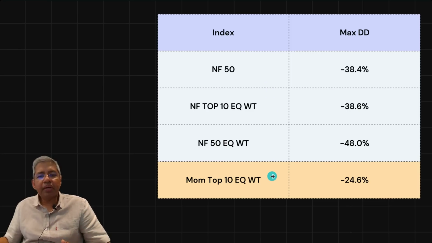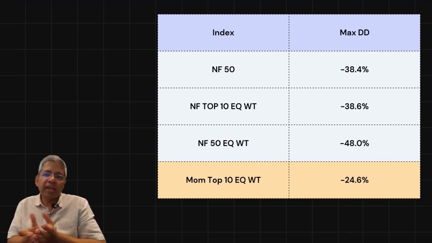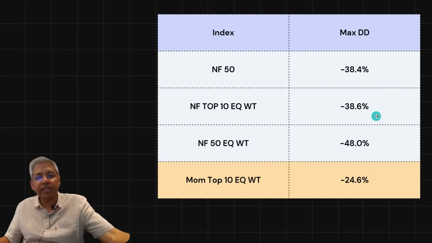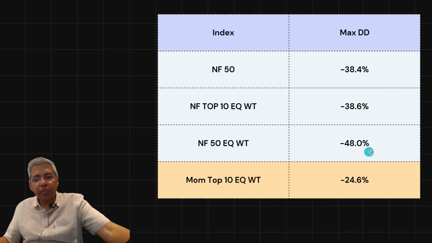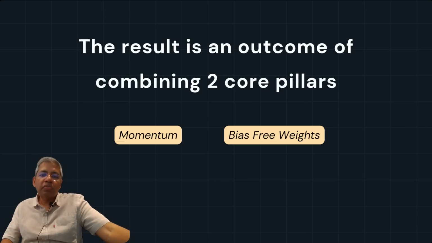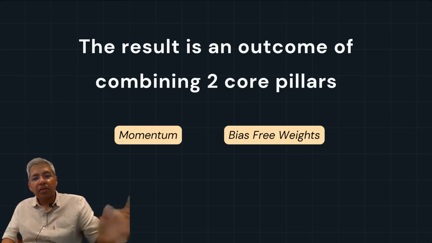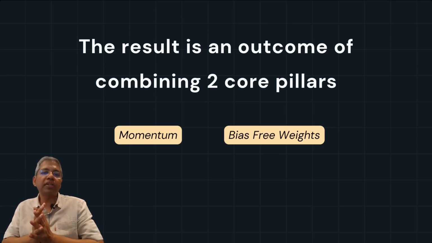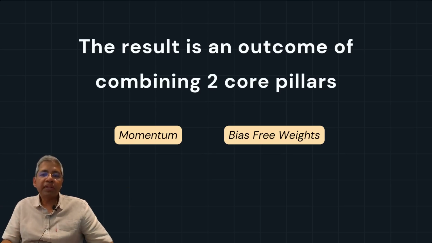Market cap bias leads to selecting very large stocks only, and those large stocks cannot keep performing all the time. So Nifty 50 has a drawdown of 38% along with Nifty top 10, but Nifty 50 equal weight had a drawdown of 48%, and surprisingly, momentum top 10 equal weight has a drawdown of only 24.6%. So the result is an outcome of combining the two core pillars. One is momentum, the other is to have bias free weights, and when you put these two together, you can really hope to beat the index.